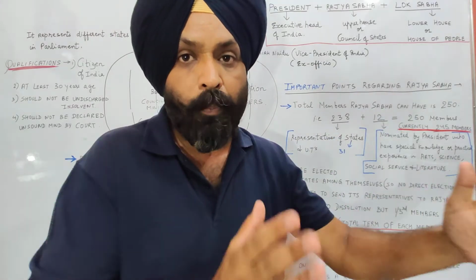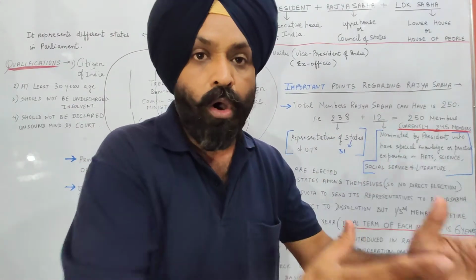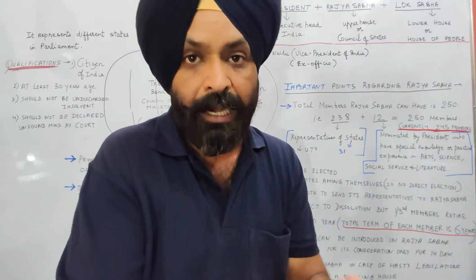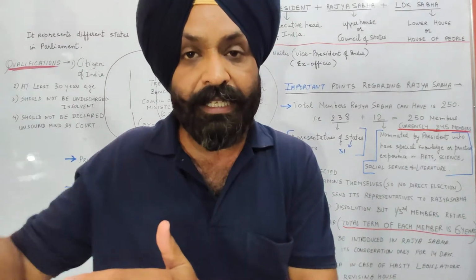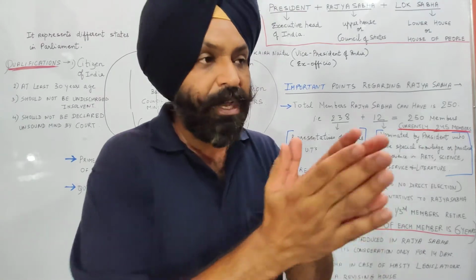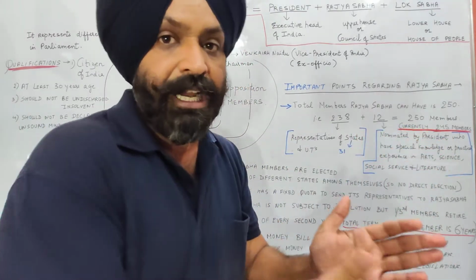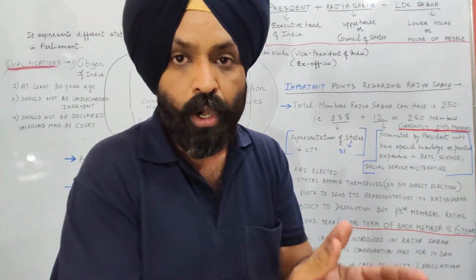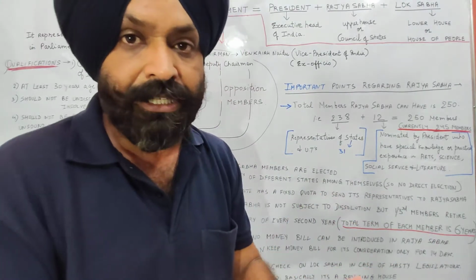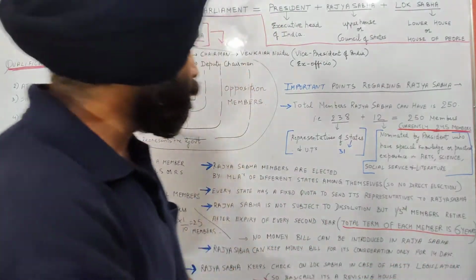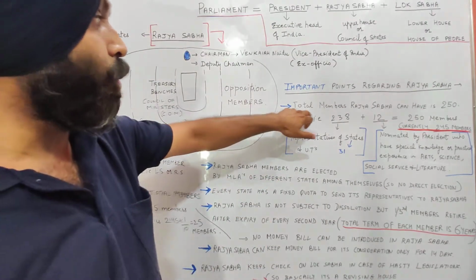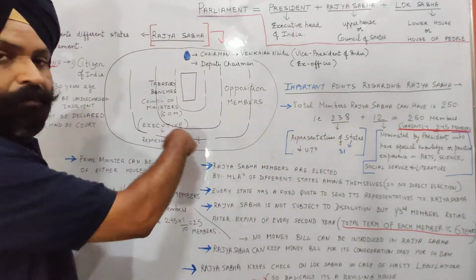So, the more the population of the state, the more the seats given to that state to represent itself in the Rajya Sabha. So, basically, there is indirect election of the MPs of Rajya Sabha. There is no direct election as that of Lok Sabha MPs. Is it clear? So basically this is the diagram of Rajya Sabha.